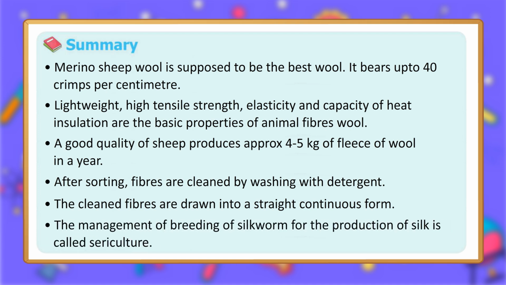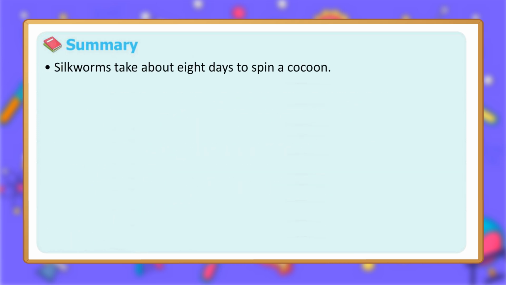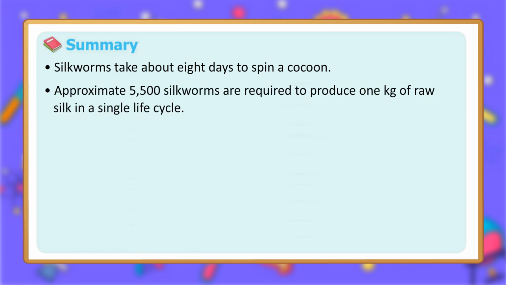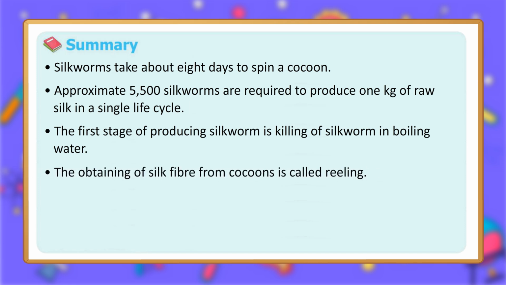The management of breeding of silkworm for the production of silk is called sericulture. Silkworms take about 8 days to spin a cocoon. Approximately 5,500 silkworms are required to produce 1 kg of raw silk in a single life cycle. The first stage of producing silk is killing of silkworms in boiling water. The obtaining of silk fiber from cocoons is called reeling.